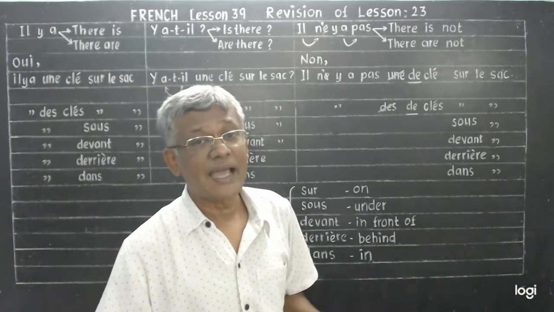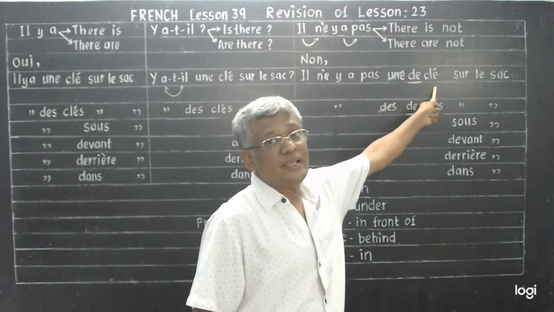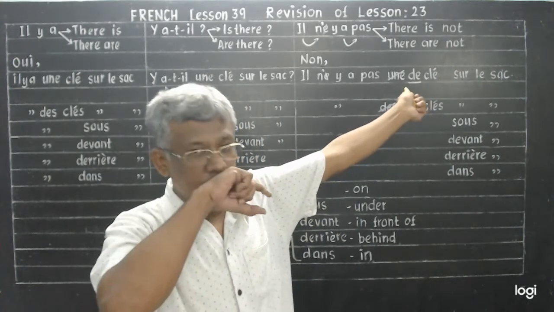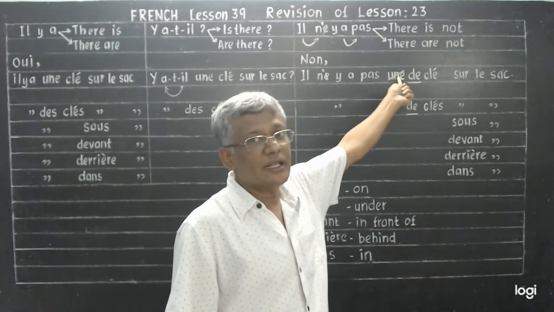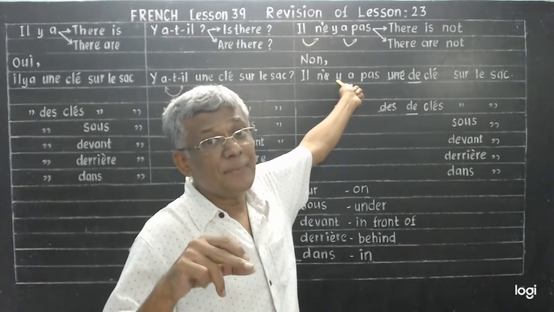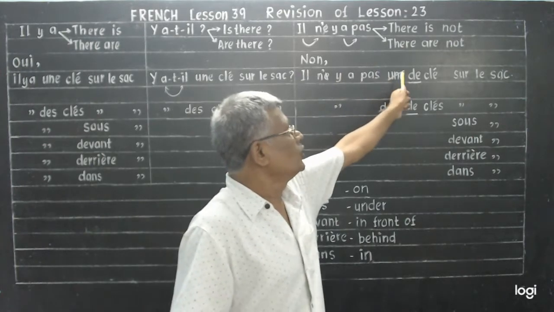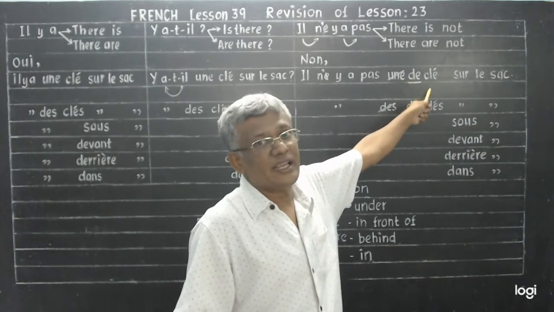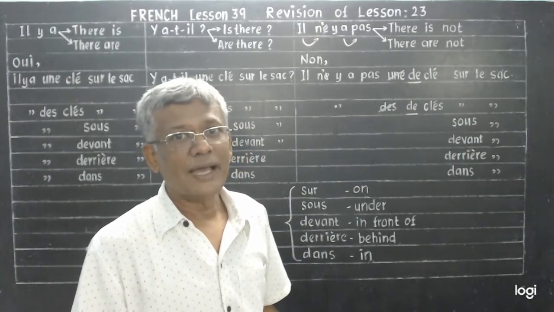Instead of telling that, you should say, there is not any key. De in this context takes the meaning of any. Any. Un is not advisable. Writing un after il n'y a pas is not advisable. So you change this un or une into de. Any key. There is not any key on the bag.